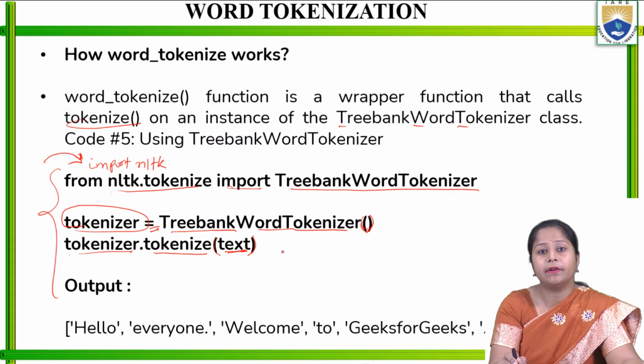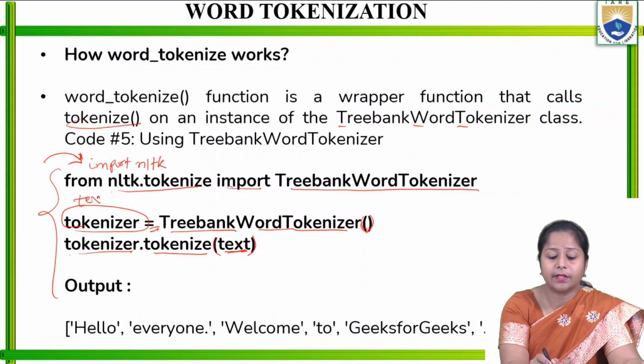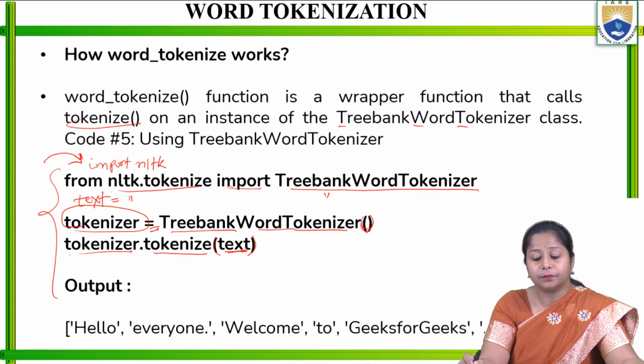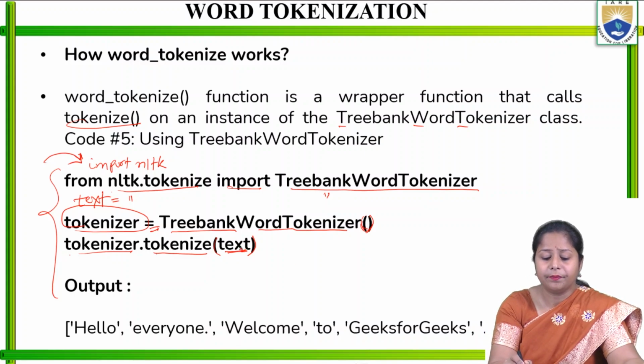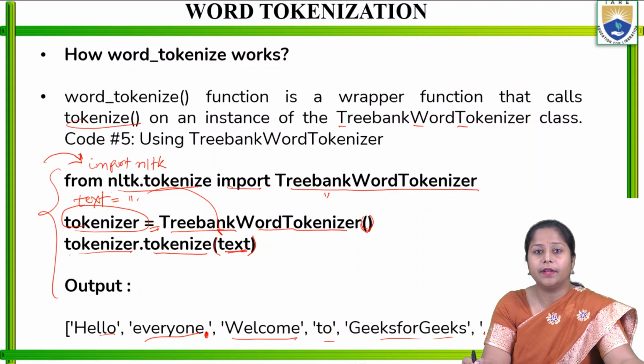Whatever text I write here is what it is going to tokenize. Before that, I also need to extract the text, so I will take the same text we wrote in the earlier slide. That is going to give the output as different words, as tokens. So "Hello everyone" with the dot it has given, right? Then "welcome to GeeksforGeeks" and again the dot. Likewise, it is going to give the different words and punctuation as tokens.